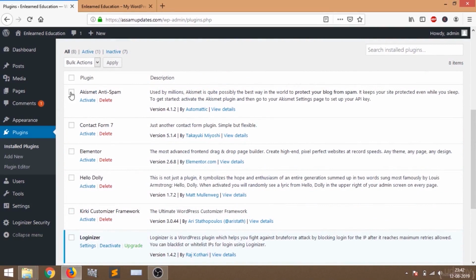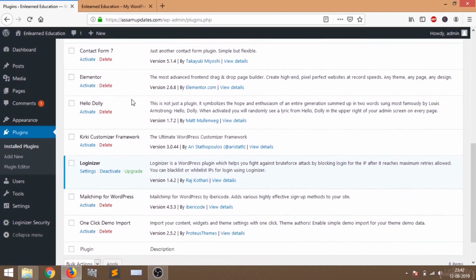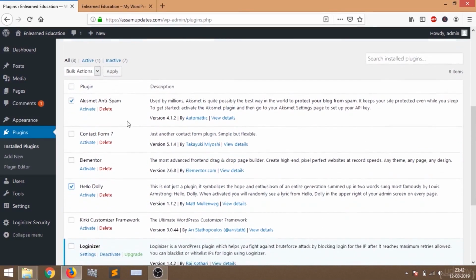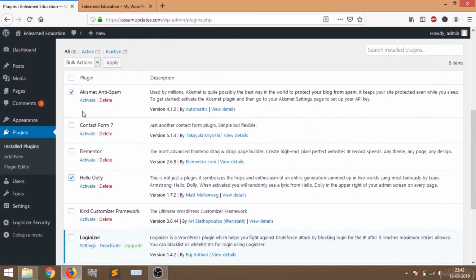There are two plugins we do not need. The first, Akismet Anti-Spam, and Hello Dolly. We do not need these two plugins. So just tick these two plugins, select the option delete and click on apply. Then click OK.